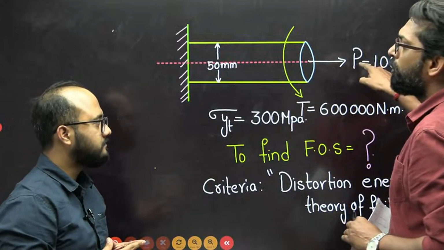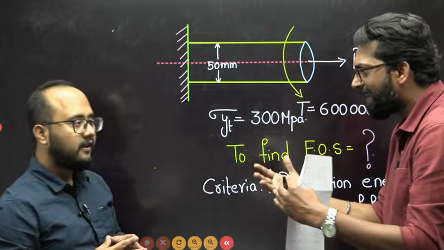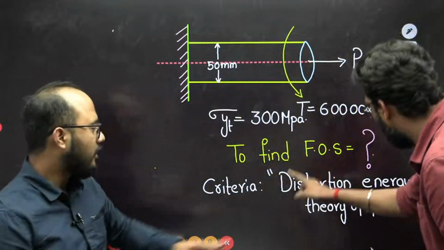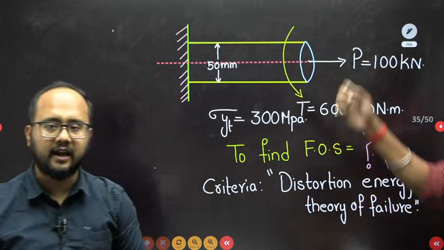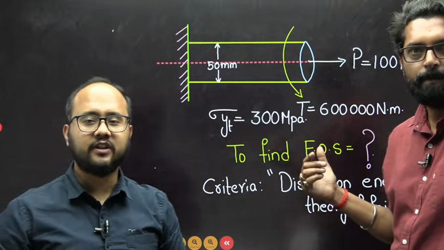Find the stress according to the normal load. Find the shear stress according to torsion. Add them according to the theory and find the result. Already they have mentioned distortion energy theory, and we have to apply that here. If you don't know the distortion energy theory, you cannot solve this question.